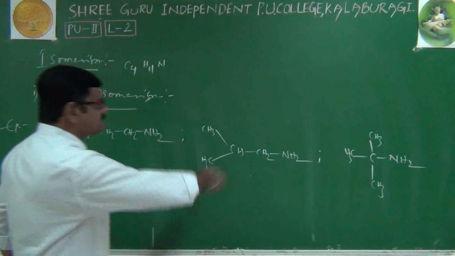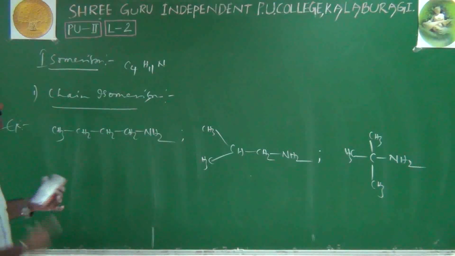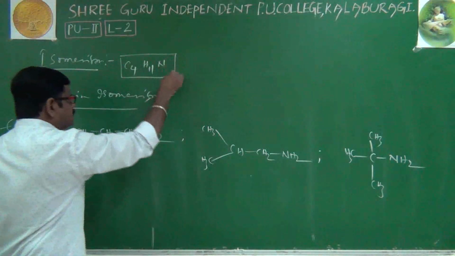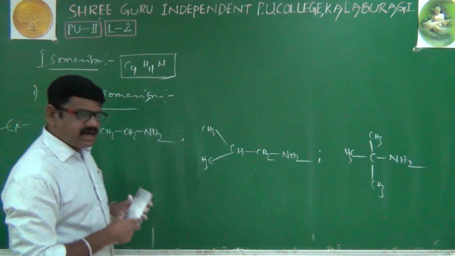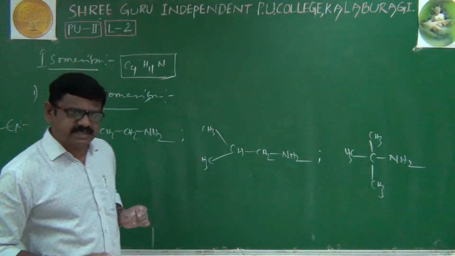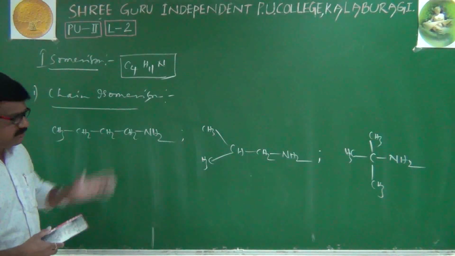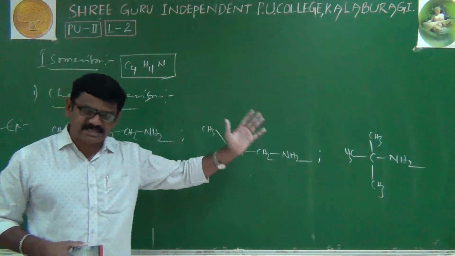All three compounds have the same molecular formula, C4H11N. Then the question arises: why are they called chain isomers? Chain isomers means the same molecular formula, but the parent chain should be different. Is the parent chain of these three compounds different or not?